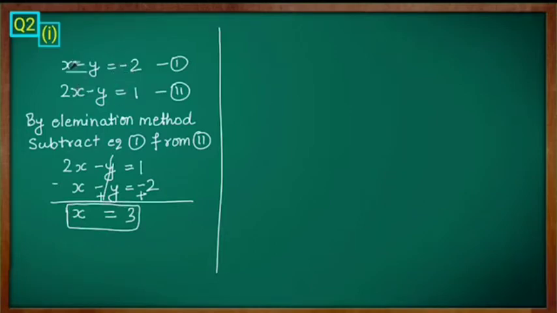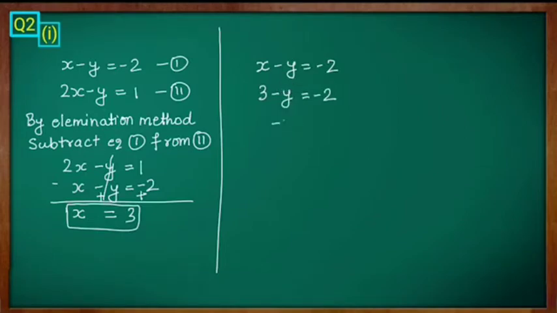Are you clear? You have to change the sign: plus means minus, minus means plus, because you are subtracting. So x is equal to 3. After finding the value of x, you have to substitute it in equation 1, or you can substitute in equation 2 also.